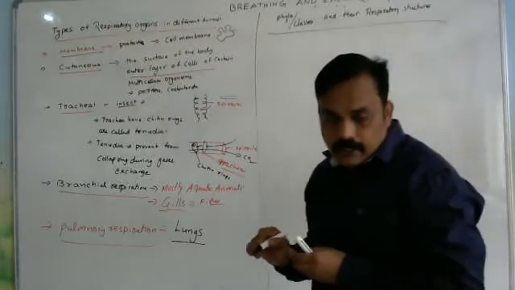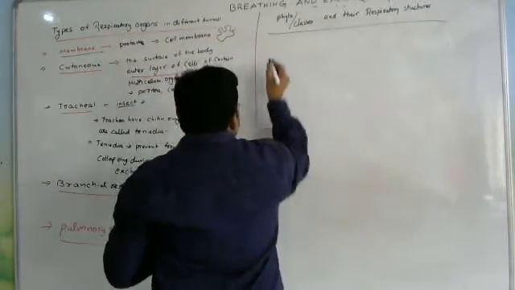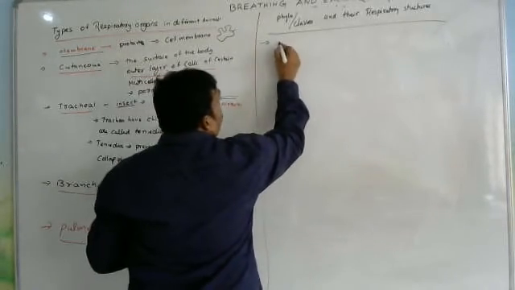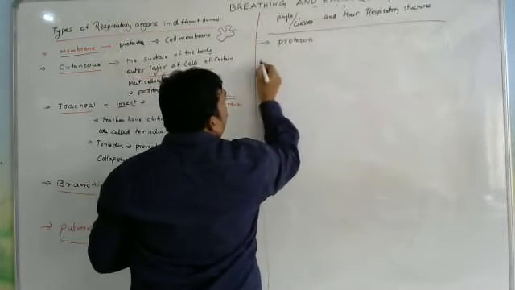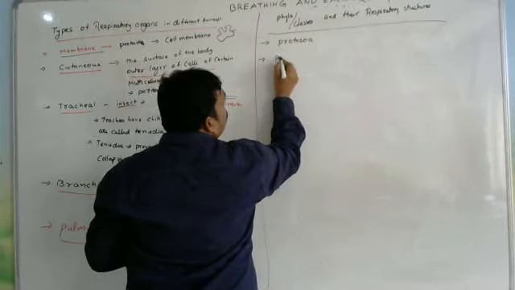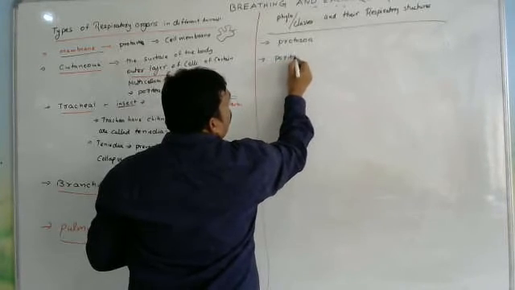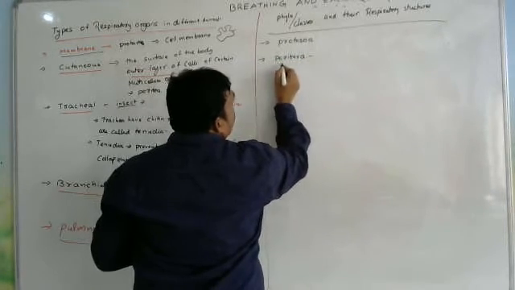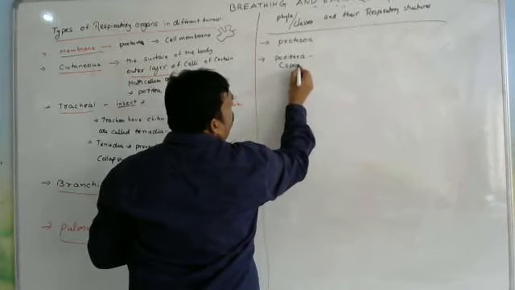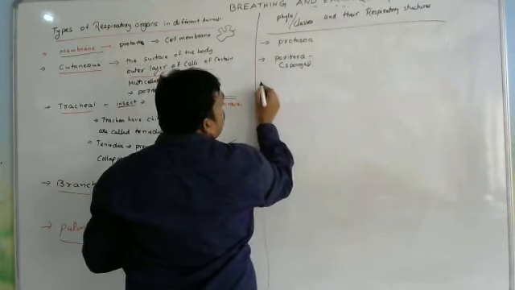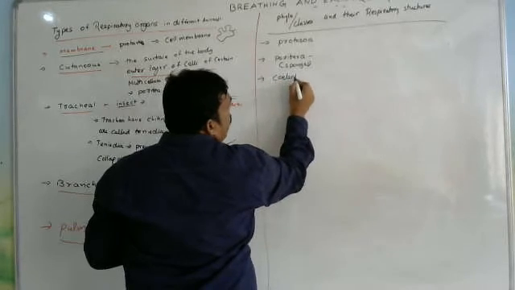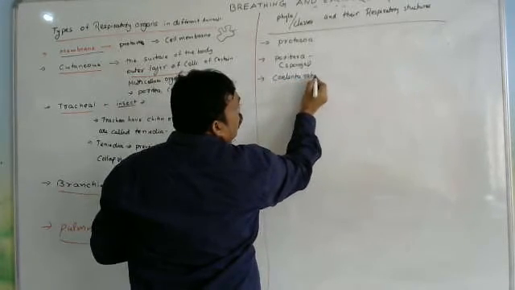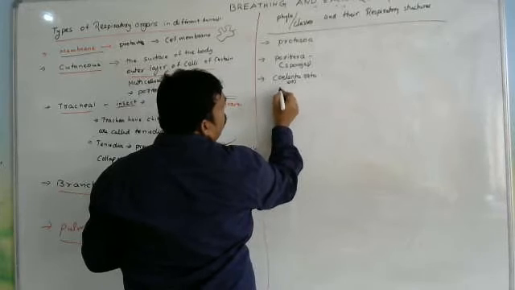First of all, we have to write the phylum names. The first one is Protozoa, and the second one is Porifera. Porifera are also called sponges. Coelenterata are Cnidaria.